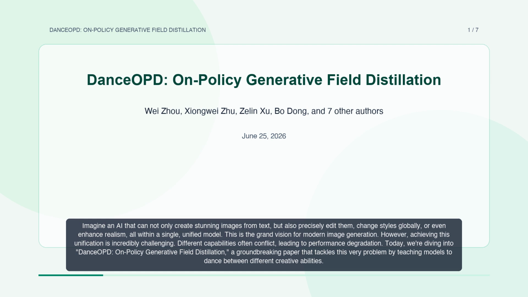Today, we're diving into DanceOPD, on-policy generative field distillation, a groundbreaking paper that tackles this very problem by teaching models to dance between different creative abilities.